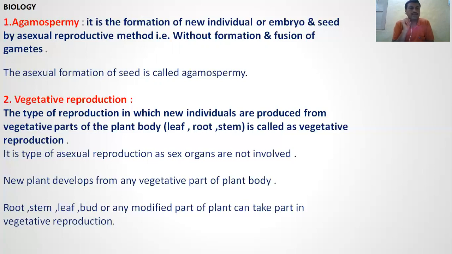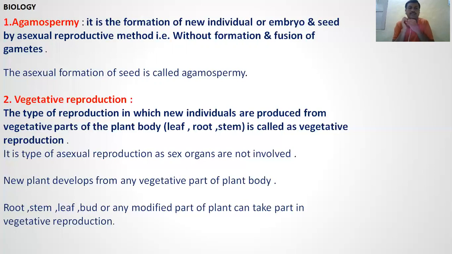And the second thing, vegetative reproduction. It is the type of reproduction in which new individuals are produced from a vegetative part of the plant body, like root, stem, leaf, branches, buds, any part of the plant. They produce new offspring.